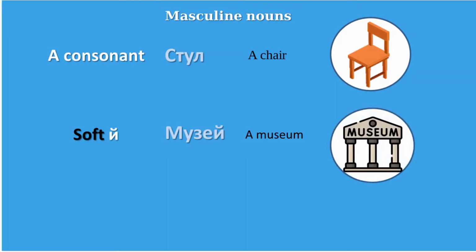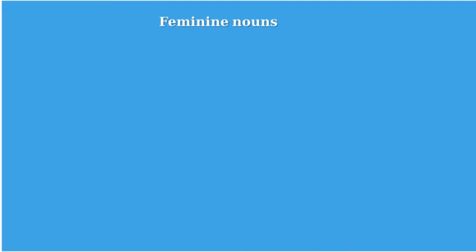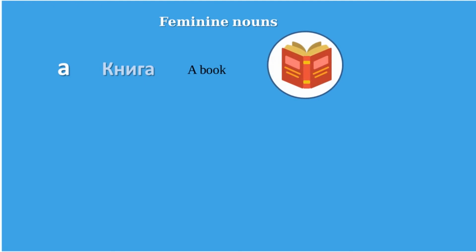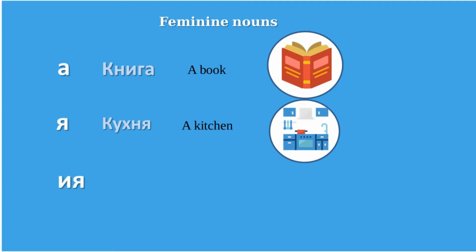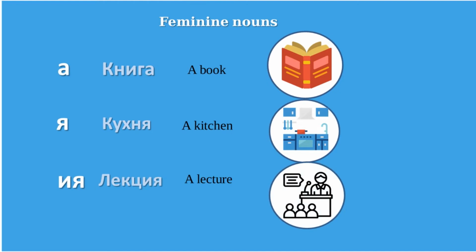Feminine nouns usually end in а, for example, книга, я, for example, кухня, и я, for example, лекция.